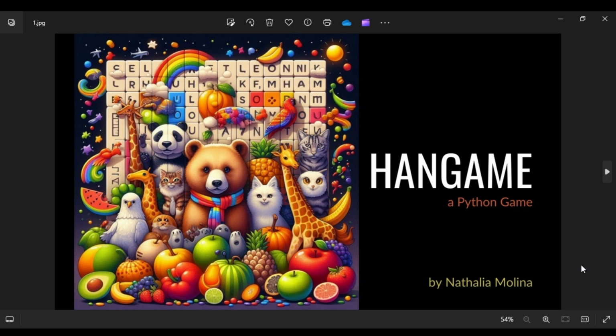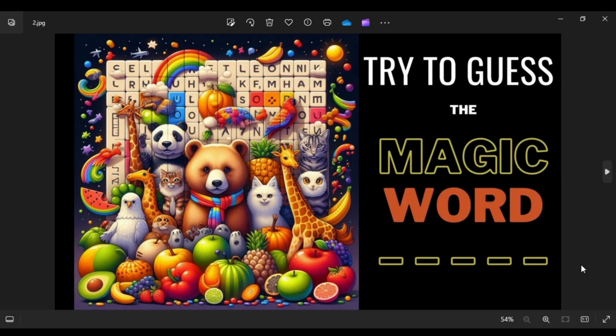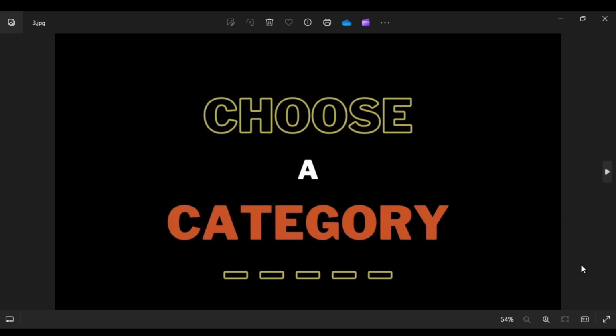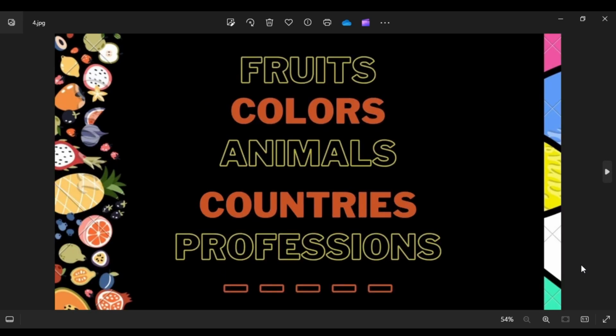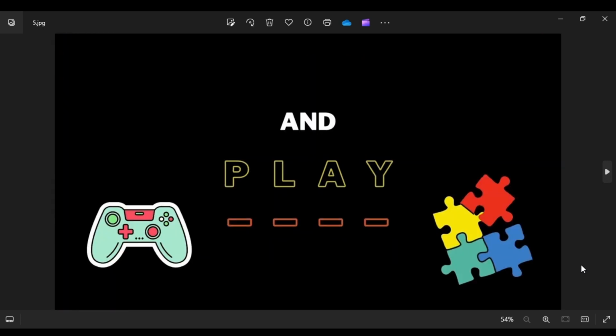It's my final project from CS50 Introduction to Programming with Python from Harvard. This game is based on the Hangman game, so the objective of this game is to guess the magic word. To play this game, the player must choose a category: fruits, colors, animals, countries, or professions, and play.